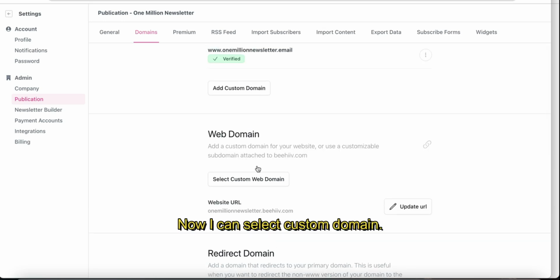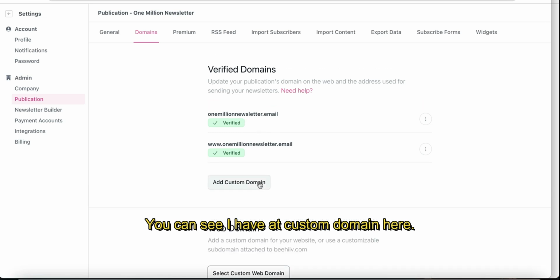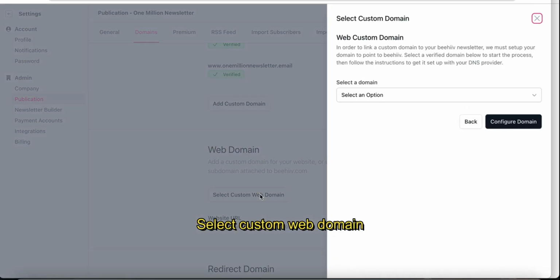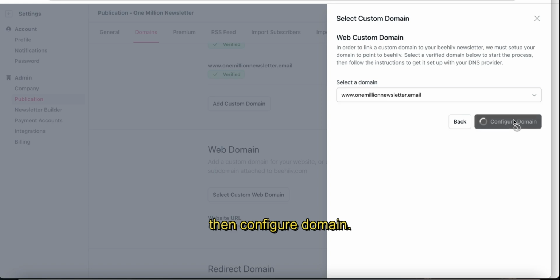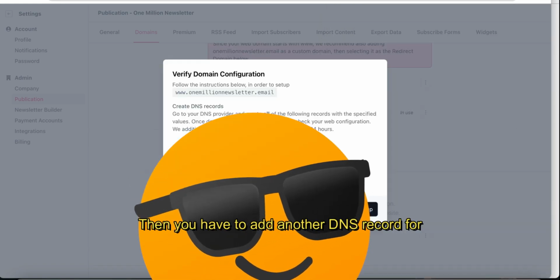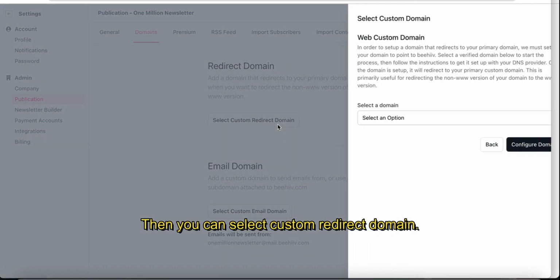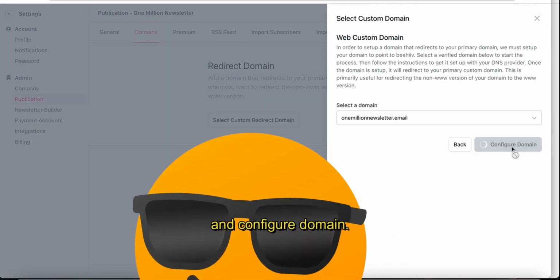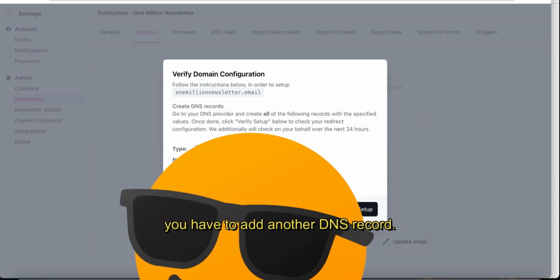Okay, now I can select custom web domain. You can see I have added custom domains here. Then I will select those custom domains as my web domains. Select custom web domain and select option. Click on this one. Then configure domain. Then you have to add another DNS record for this one also. Then you can select custom redirect domain. Select the domain like this and configure domain. Then you have to add another DNS record.